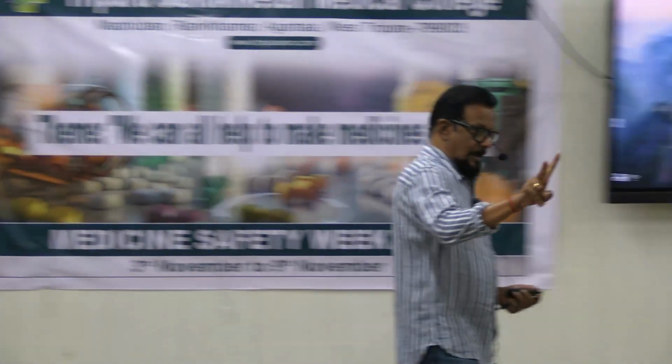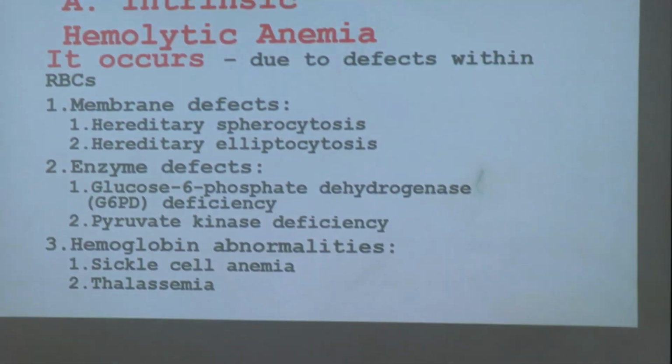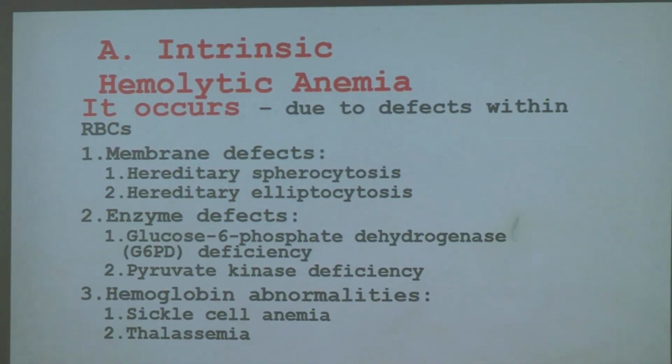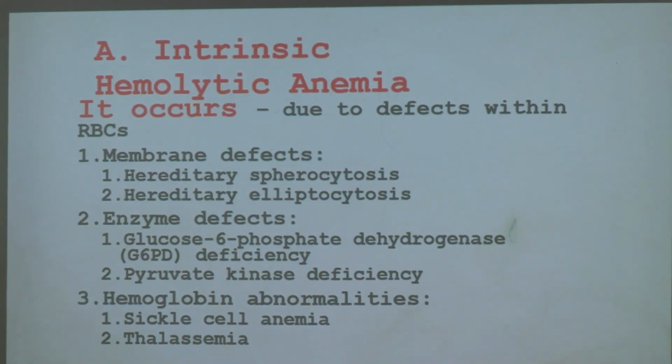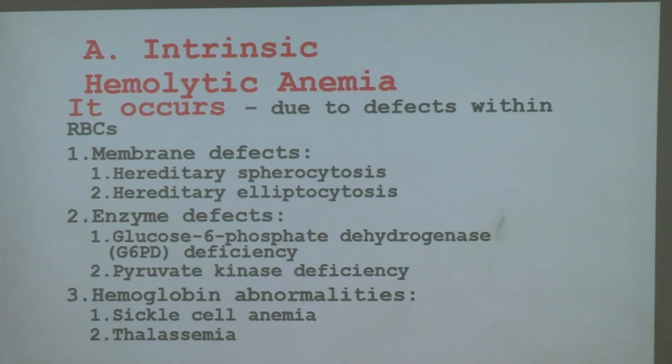Hemolytic anemia, we will classify into 2 groups. One is intrinsic, a problem within the RBC. Another is extrinsic, where the problem is outside and it affects the RBCs. Let's see the intrinsic factors. One is RBCs having a membrane defect: spherocytosis and elliptocytosis. In elliptocytosis the RBC becomes elliptical, and in spherocytosis it becomes round, not disc-shaped. These are abnormal cells, and they are destroyed, hemolyzed.